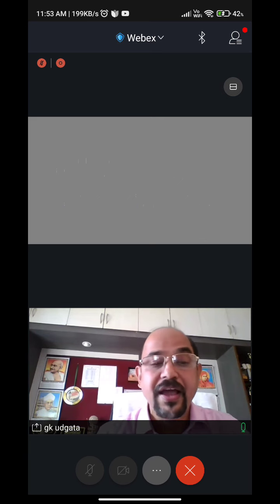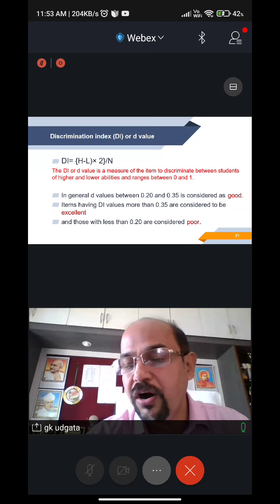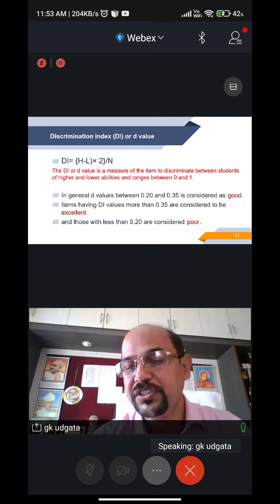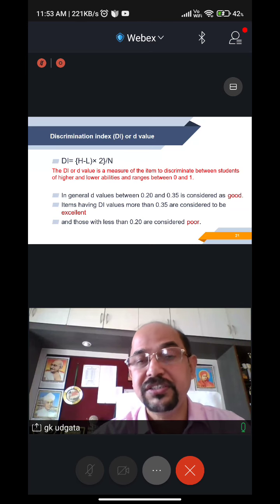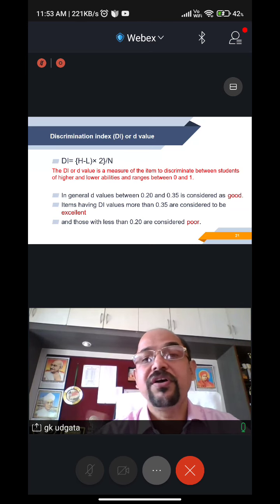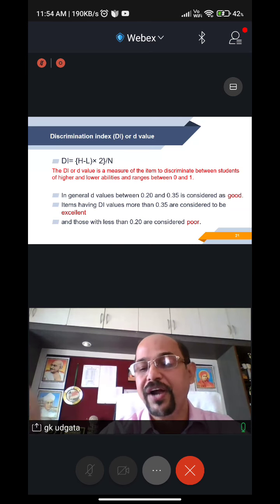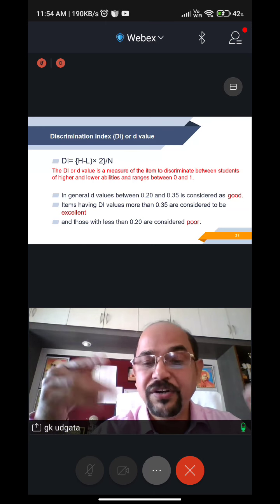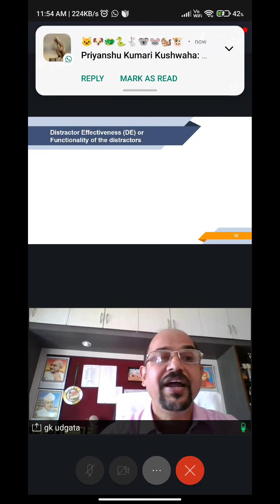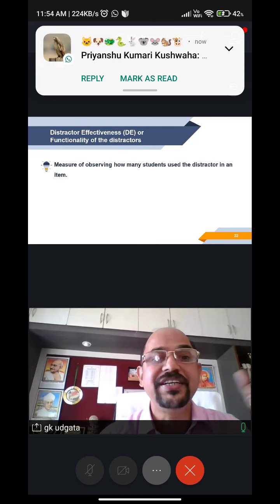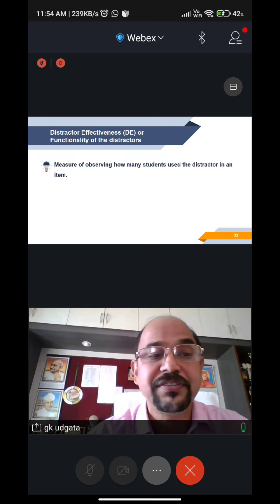It means the higher the DI value, the more you are able to discriminate between good students and students finding difficulty in understanding. And if it is less than 0.2, it is considered to be poor. It means it is not discriminating between students with high efficiency and students with low efficiency. The question is not able to differentiate between the two kinds of children if it is less than 0.2. So you yourself test how good your questions are. And the last one that I wanted to discuss is the distractor effectiveness. It means how good are your options.